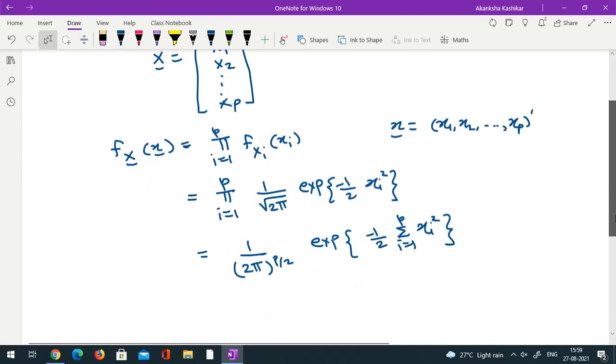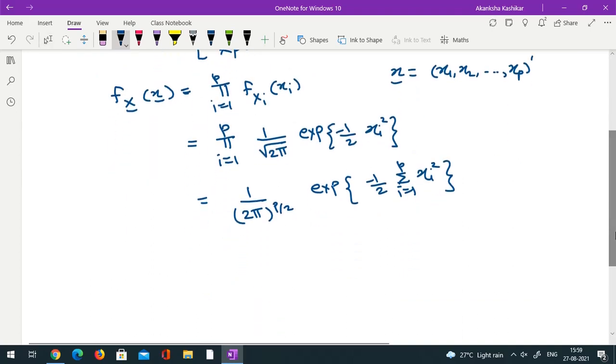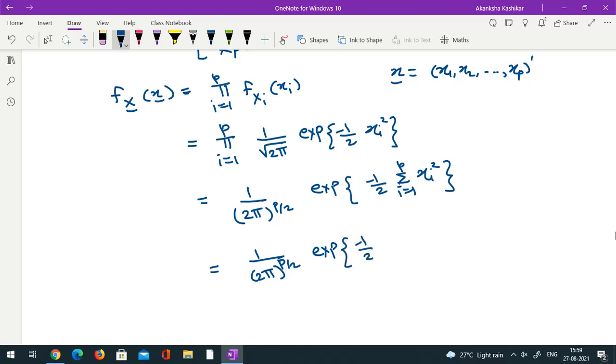In fact, I can write this in vector form: 1 upon (2 pi) raised to p by 2, e raised to minus half x prime x, where x is this vector. Is it okay? So this becomes my joint PDF of a p-dimensional vector if every component is a standard normal random variable and all the components are independent of each other.